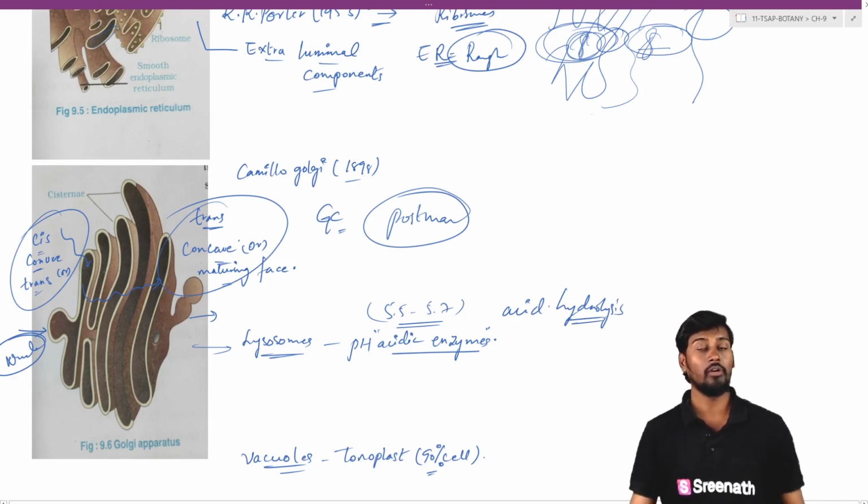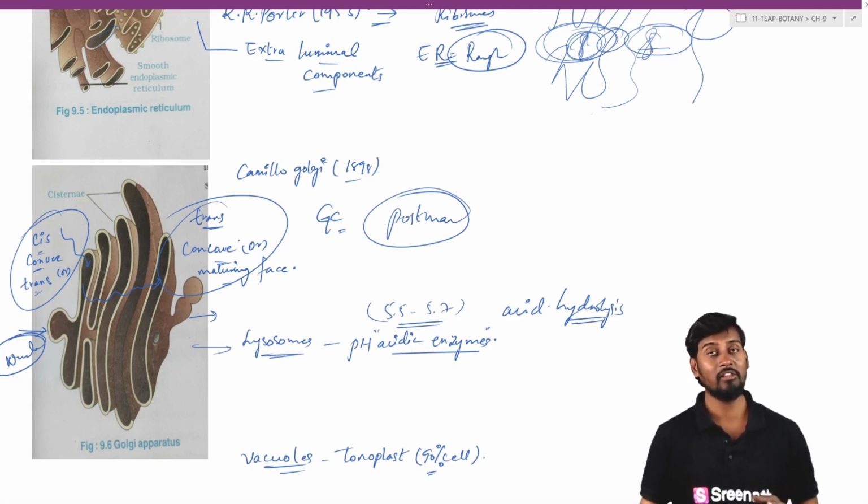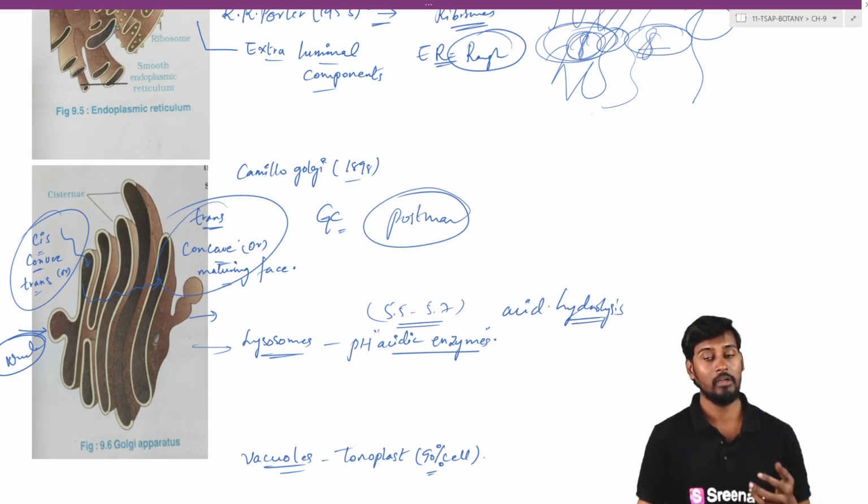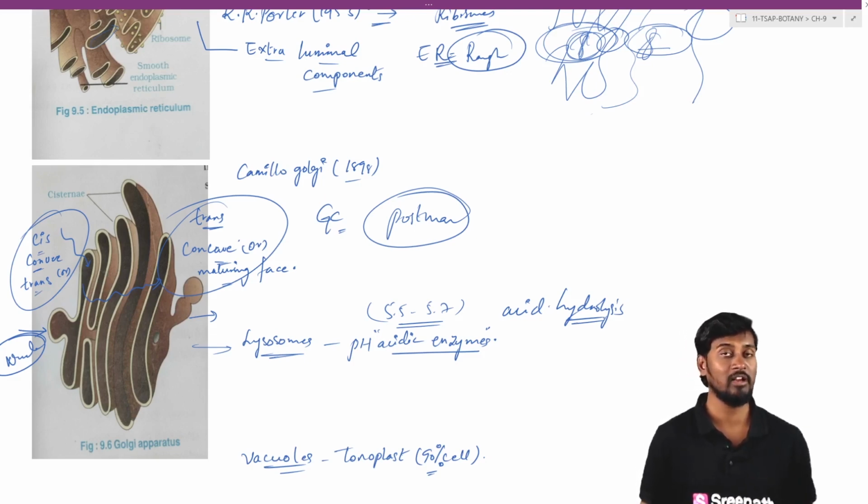So for example, we can see lipase, and different kinds of enzymes which are involved in the breaking down of the component into simple compounds, but all of them require the acidic condition, that is 5.5 to 5.7. So we can call them acid hydrolases or acid hydrolases.